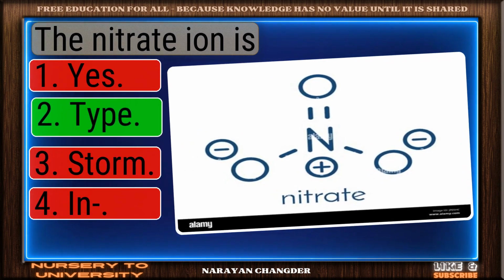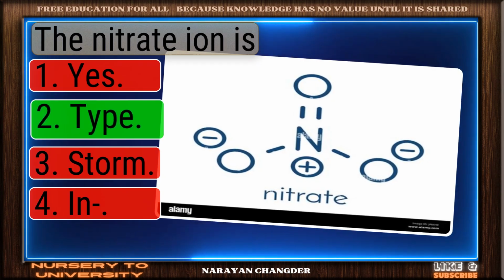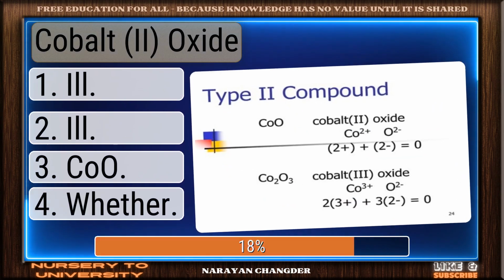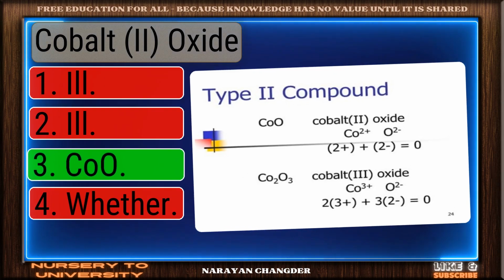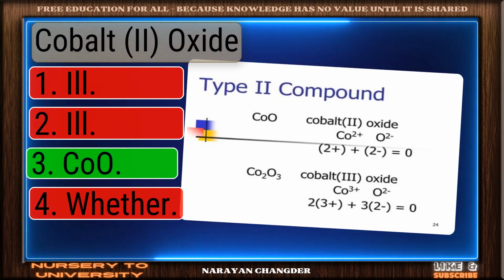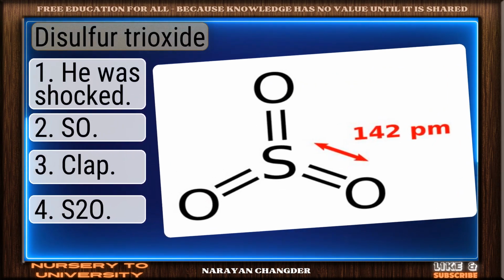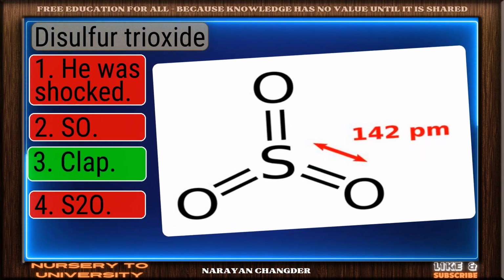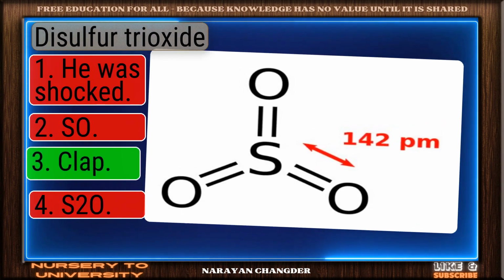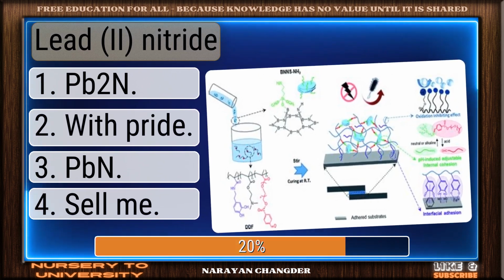You got it. Your choice is right. Cobalt oxide. Nice selection. CoO is the correct and valid answer. Disulfur trioxide. On track. S2O3 is the correct answer. Lead nitride.